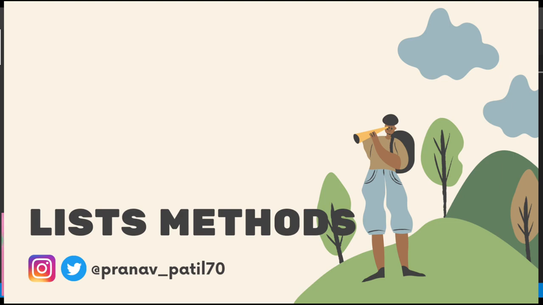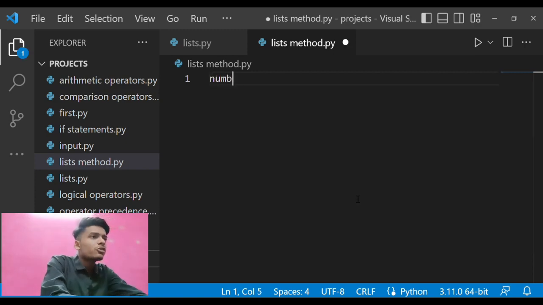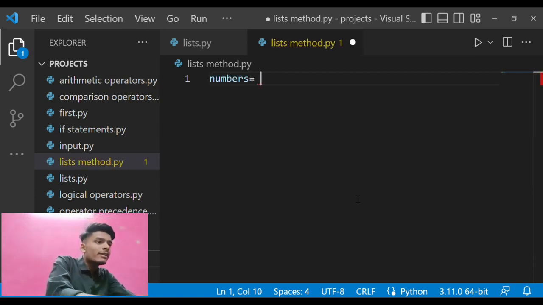So now let us talk about lists in Python. Basically, there are a bunch of things that you can do with a Python list as well. Likewise, as we did with strings, we have a bunch of things we can do with the list, like insert, clear, and append, and many more. Without further ado, let us first make a variable and insert some values in it.